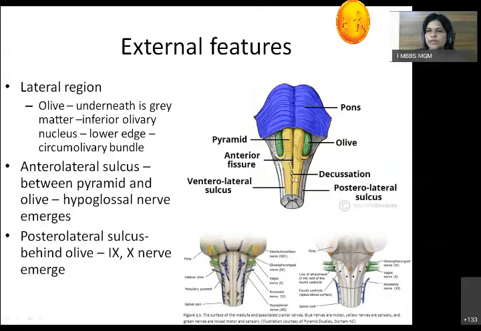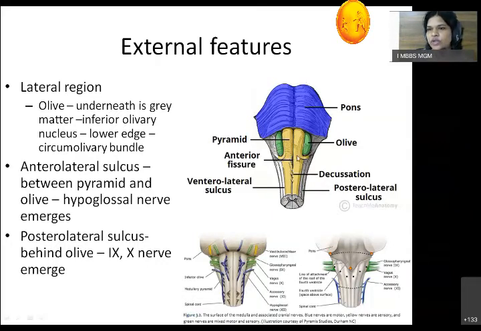So here you can see the pyramidal decussation, the anterior fissure, and this is the pyramid. Beside the pyramid, you can see the olive. Between the olive and the pyramid, you can see the ventrolateral or anterolateral sulcus. Now, underneath this olive, there is a gray matter called the inferior olivary nucleus.